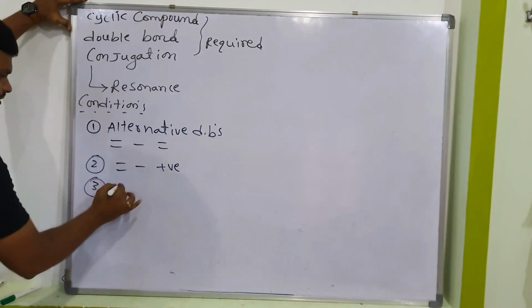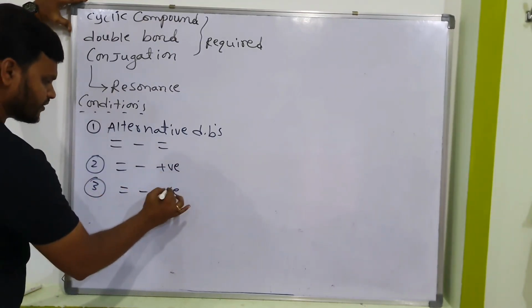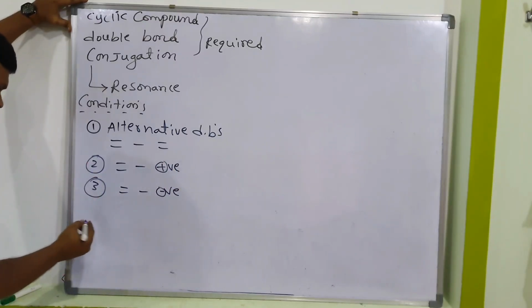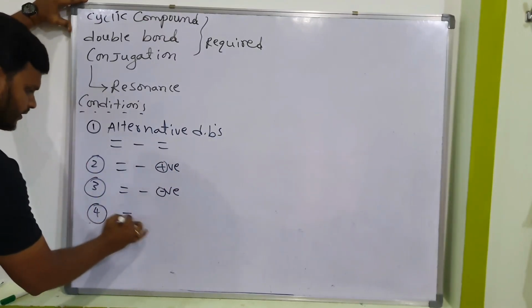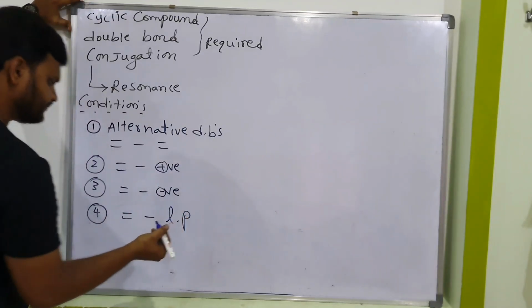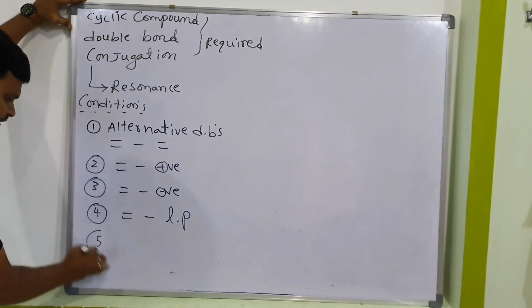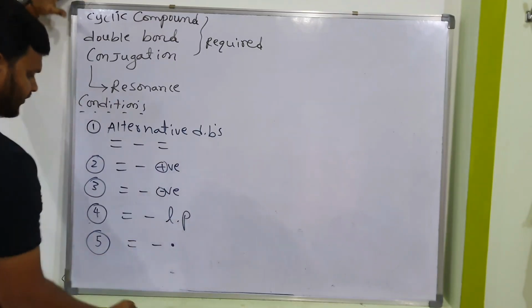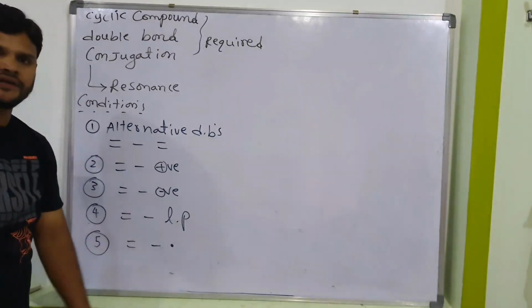Third condition, double, single, negative charge. Fourth condition, double, single, lone pair. Fifth condition, double, single, free radical. These are the main conditions.